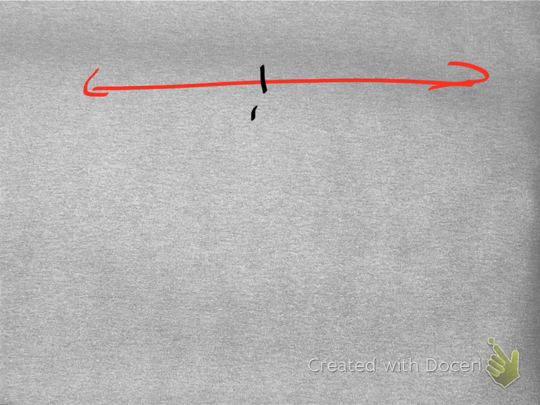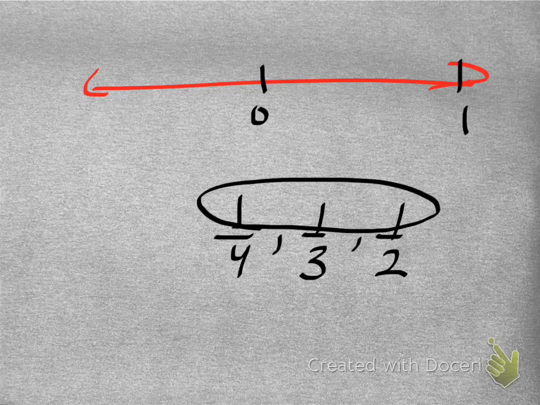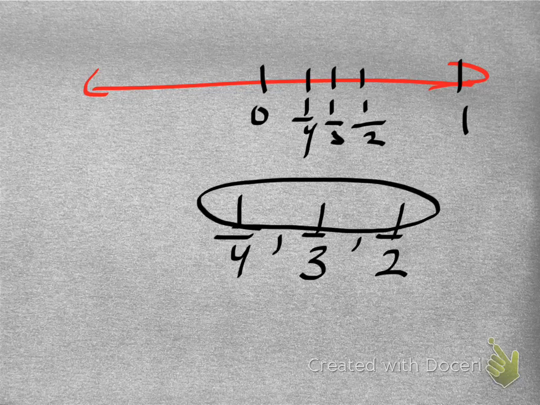But if you have a number line, we should be able to put things like 1/4, 1/3, 1/2 in order. Sure enough, if we went from 0 to 1, if all of the tops are 1, well, the smaller the bottom number, the bigger the fraction. So 1/2 would be here, 1/3 would be about here, and 1/4 would be the smallest one because we're getting the same number of pieces, but they're smaller. Exactly.